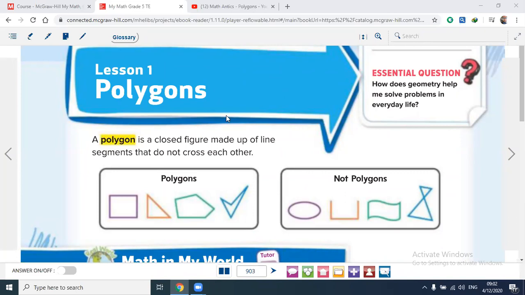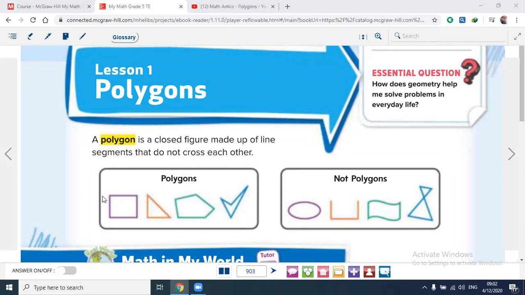We studied two-dimensional shapes and three-dimensional shapes. We studied shapes, right? The polygon shape. But what is the difference? Can I name any shape a polygon? No. A polygon is a closed figure made of line segments that don't cross each other. There is a rule to name a shape a polygon.